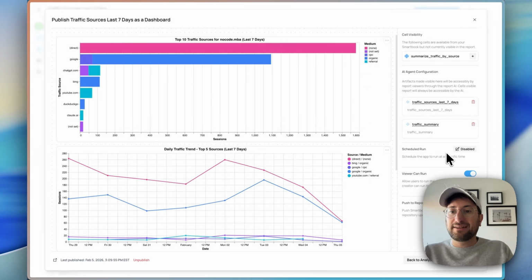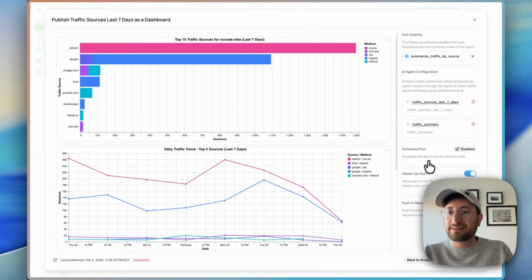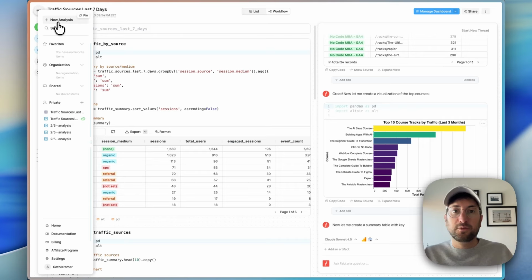And if we go back to Edit Dashboard, we can also schedule the app to run at specific times so we can periodically update the dashboard. So that's one really cool use case of exploring your Google Analytics data. Everyone watching this video, if you have a website or a company, you definitely have Google Analytics data, but all of this same analysis can be done with your own SQL database. And that's where I think things can get really powerful if you connect it to your own database, have customer data, and want to start understanding more about how your customers are interacting with your product.